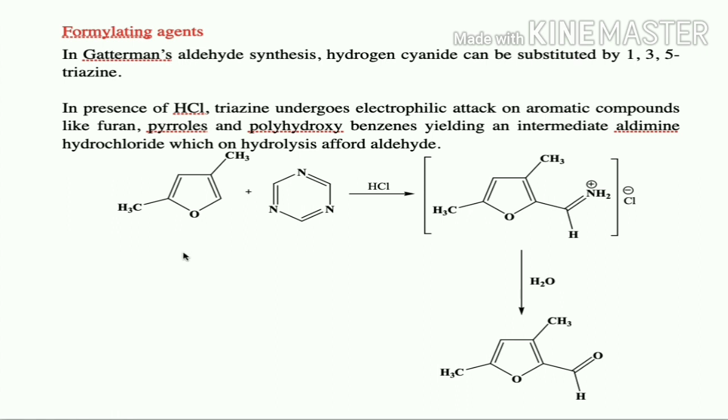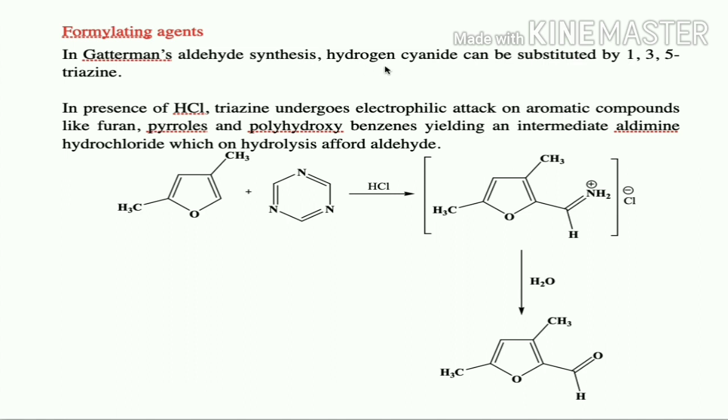One of the important reactions of 1,3,5-triazine is in the Gattermann aldehyde synthesis. In the Gattermann aldehyde synthesis, we use hydrogen cyanide as a formylating agent. But hydrogen cyanide is toxic. So instead of hydrogen cyanide, it can be replaced by 1,3,5-triazine. So 1,3,5-triazine acts as a formylating agent in the Gattermann aldehyde synthesis.